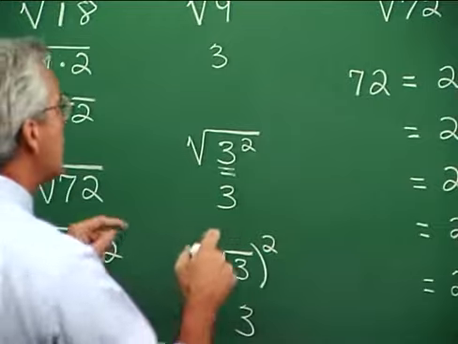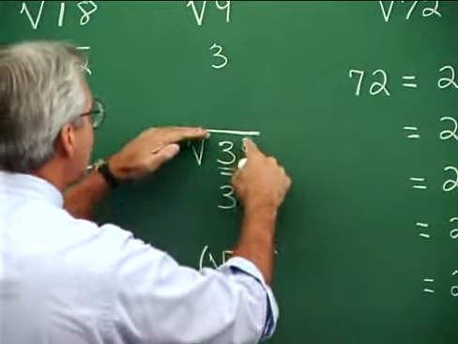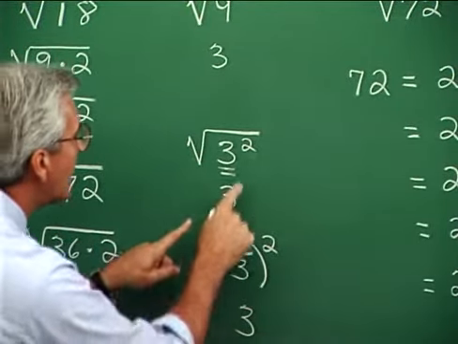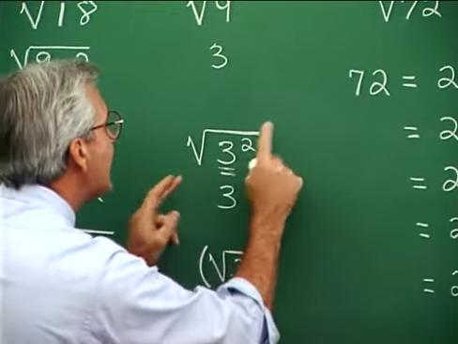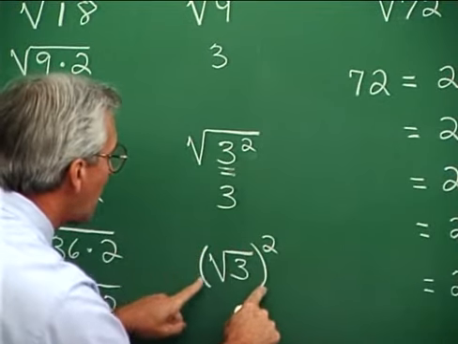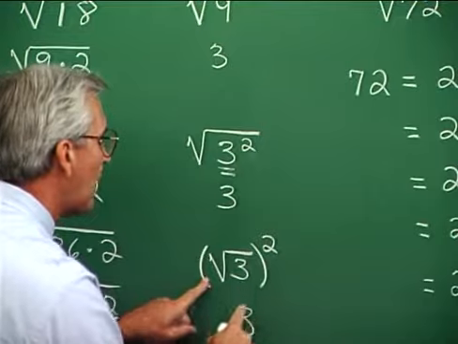Now, do understand this, that the square root of 3 squared, 3 squared is 9, and that's why this works so nicely. But it's also the case that if we take this squared symbol, this exponent, and put it outside of the square root symbol, this is the square root of 3. And when we square the square root of 3, we also get 3.